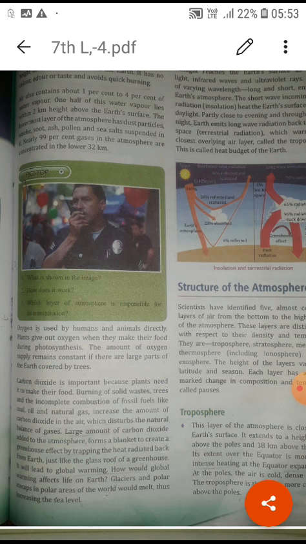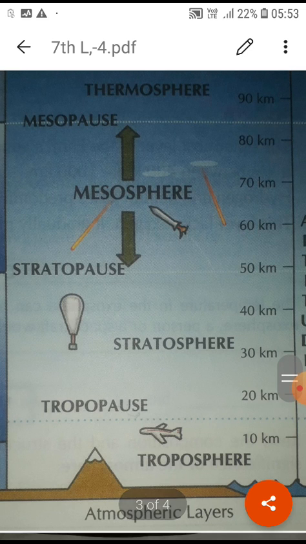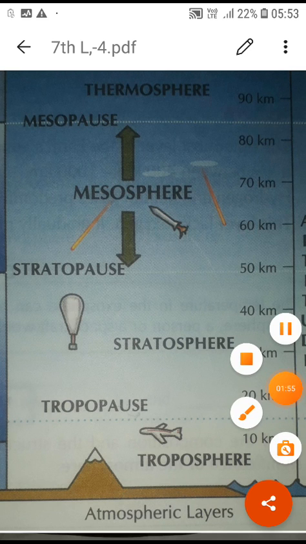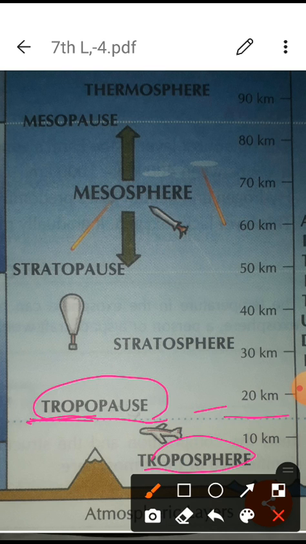Now students, today you are going to learn about the structure of the earth's atmosphere. In this figure, different names are shown. First of all, the troposphere, which extends up to at least 15 kilometers, and the line touching the troposphere is known as the tropopause.